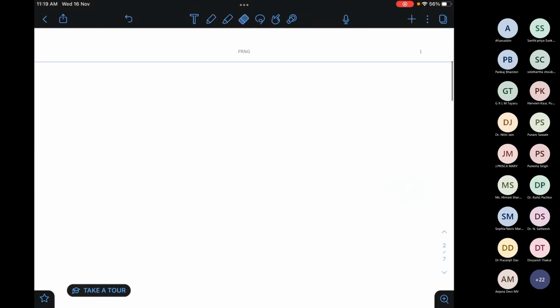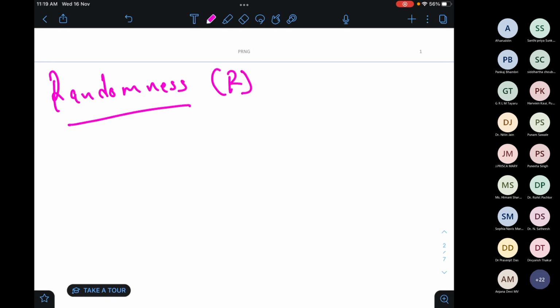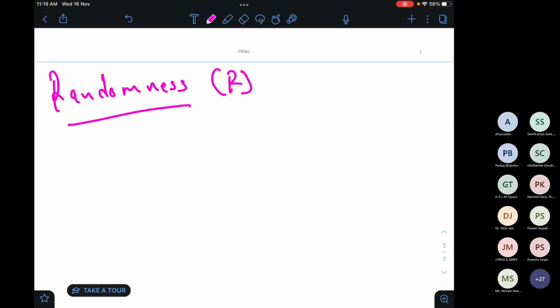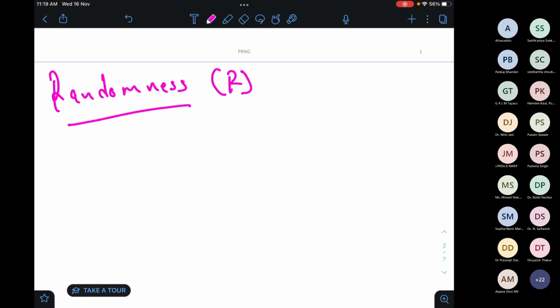The term is called randomness. So, what is randomness? Can anyone of you tell me what random numbers are? What is randomness in cryptography?